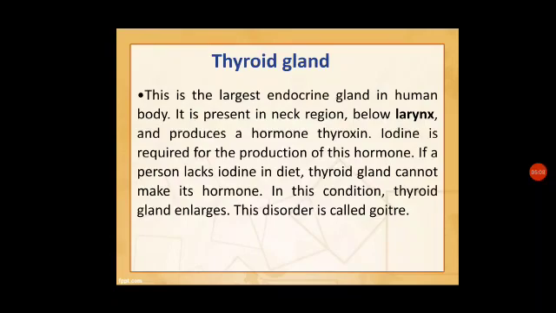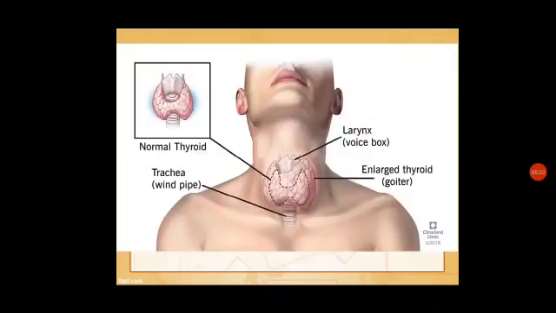So you can say it is the largest endocrine gland and produces the hormone named thyroxine, and iodine is needed for the production of this hormone. This hormone has many more functions in the body. You can see in the diagram where it is situated. It is just near the larynx or trachea. And if the thyroid is enlarged, it is called goiter. And the normal thyroid you can also see in the diagram.